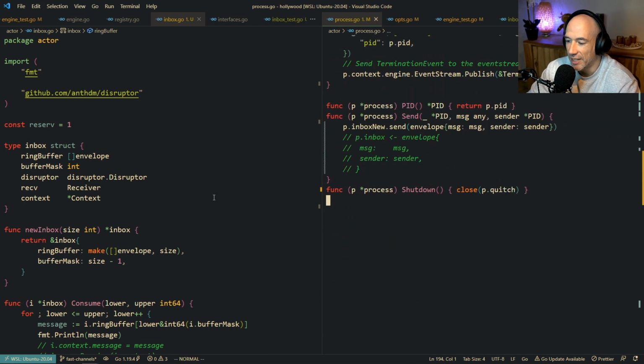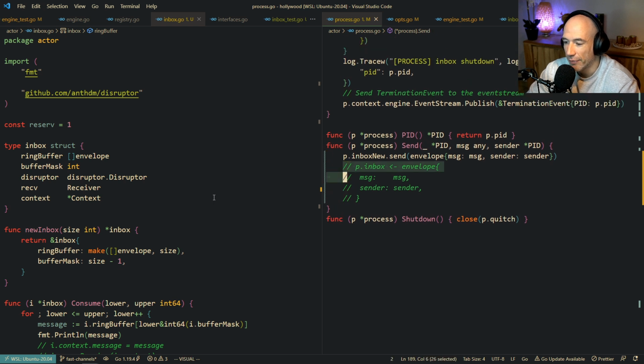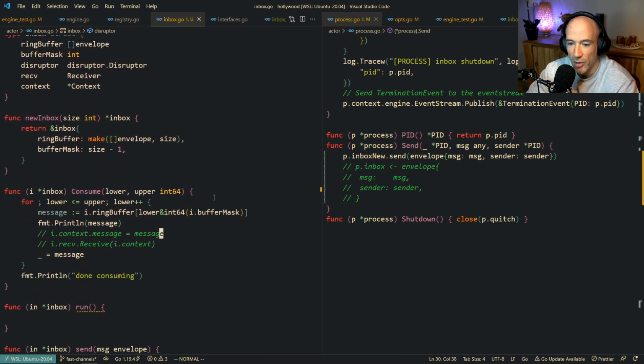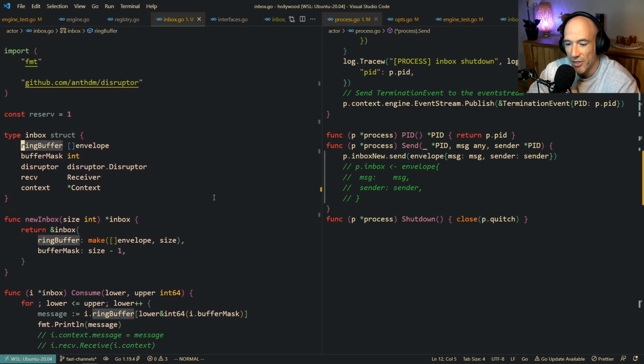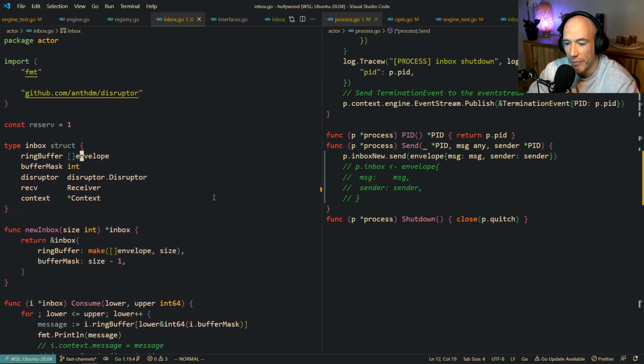So I basically have this inbox new, and if a process wants to send a message, instead of writing into the channel, I'm going to send to the inbox new, right? Which is basically here, this inbox. It has a ring buffer, which is a pre-allocated ring buffer of envelope. We have the disruptor.